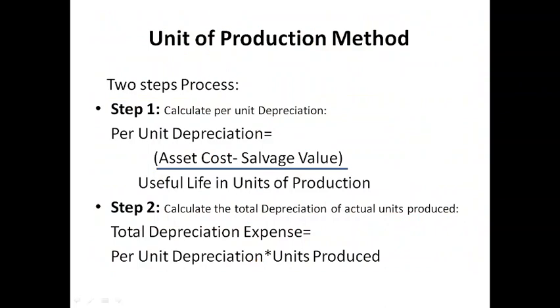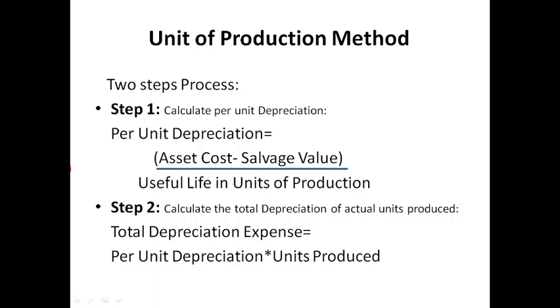Next method is the unit of production method. This is a two-step process, unlike the straight line method. Here equal expense rates are assigned to each unit produced. This assignment makes the method very useful in assembly or production lines. Hence, the calculation is based on the output capability of the asset rather than the number of years.